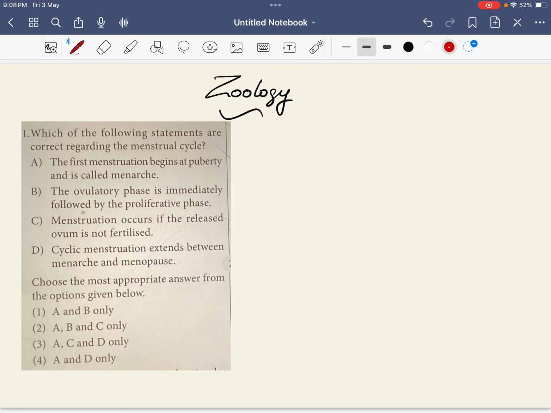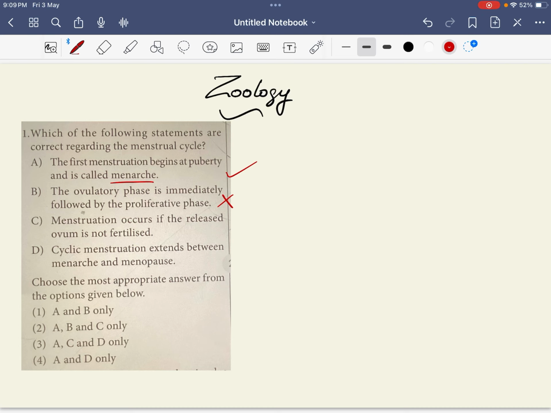Which of the following statements are correct regarding the menstrual cycle? The first menstruation that begins at puberty is called menarche. True. The ovulatory phase is immediately followed by proliferative phase. Wrong, isn't it? Proliferative phase is followed by which one? Ovulatory phase. The reverse should happen. Menstruation occurs if the released ovum is not fertilized.